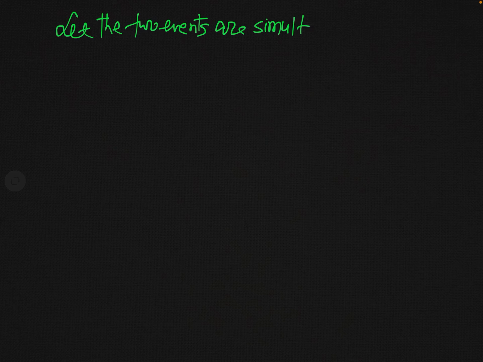So let the two events be simultaneous in frame S prime.